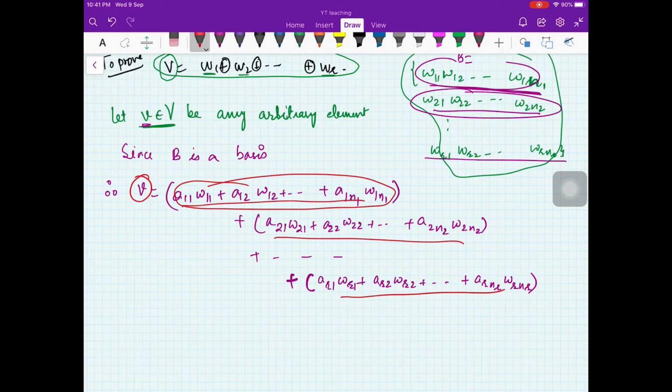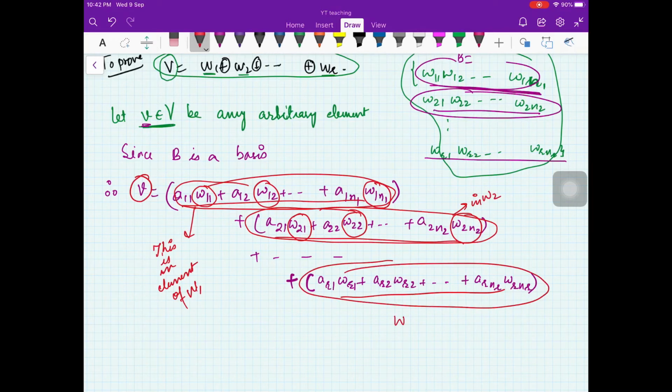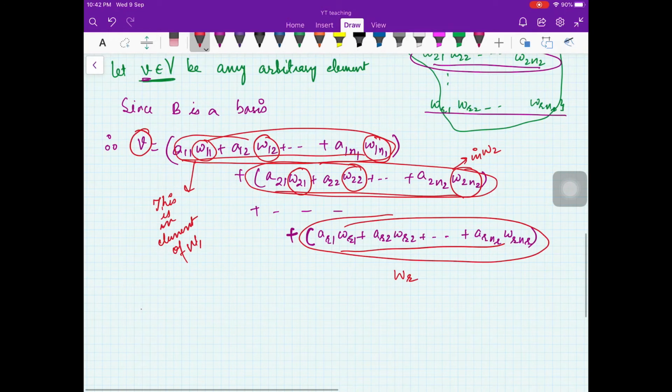Now what is this? Since W11, W12, up to W1N1 are in W1, this first sum is an element of W1. Similarly, W21, W22, up to W2N2 are in W2, so this is an element of W2, and the last is in WR.